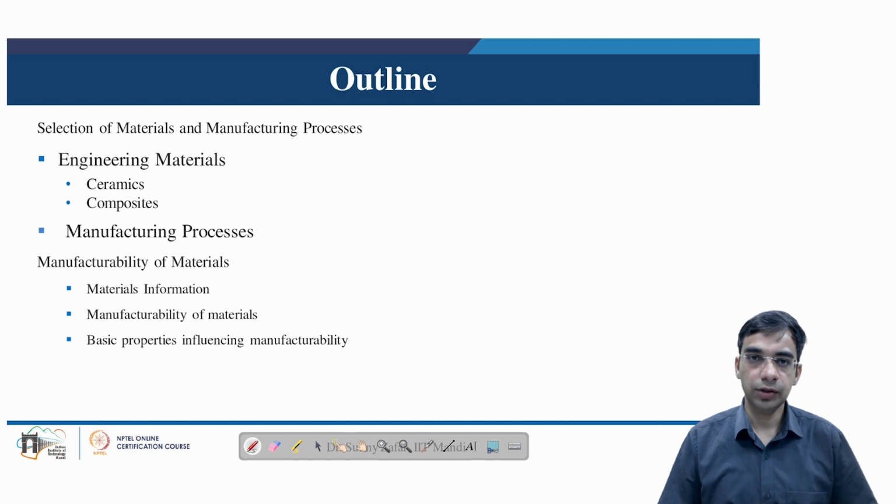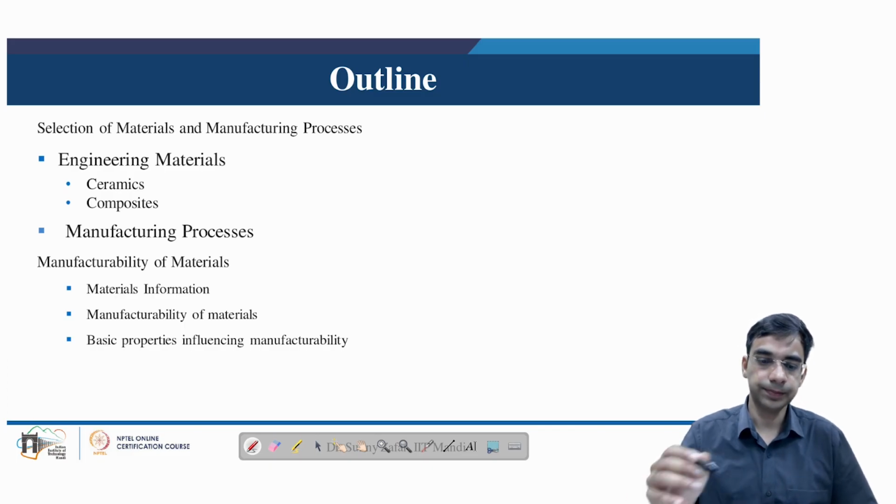After that, we will move on to manufacturing process and manufacturability of materials, where we will look at materials information, manufacturability and basic properties of materials which influence the manufacturability.